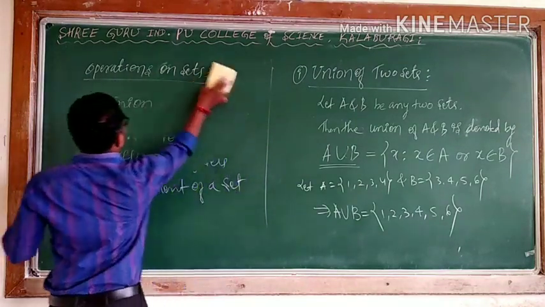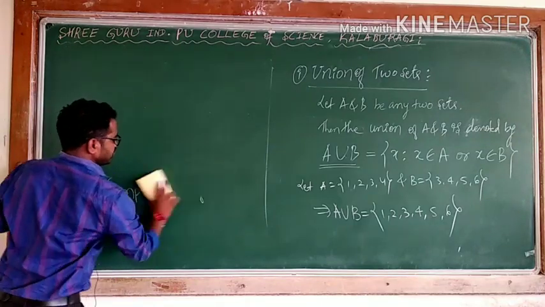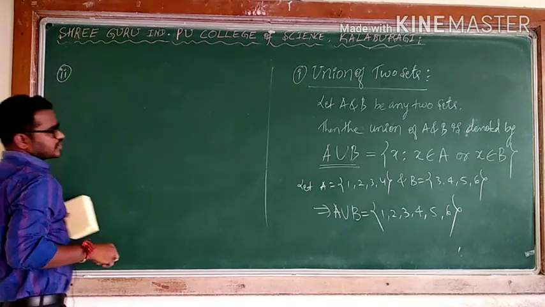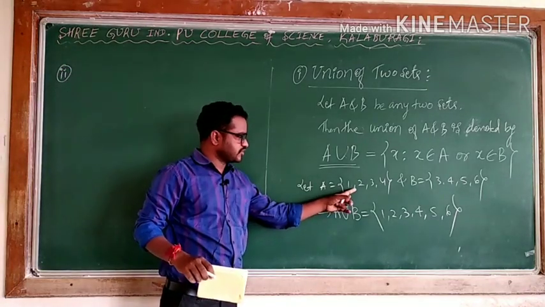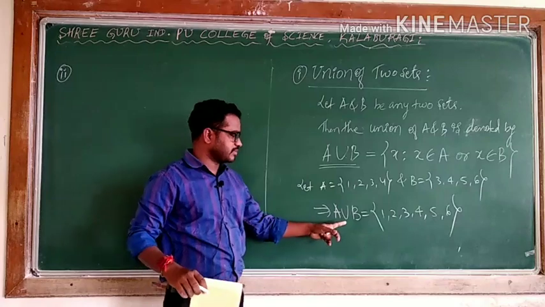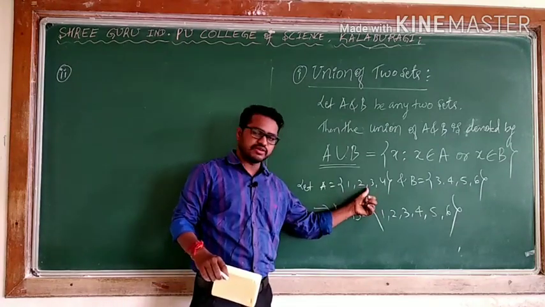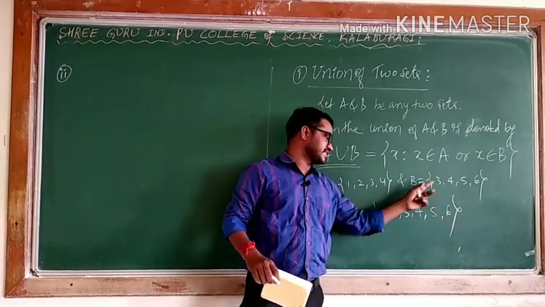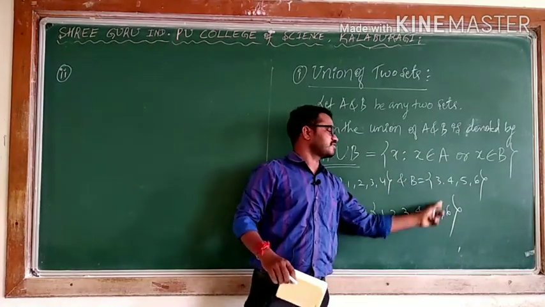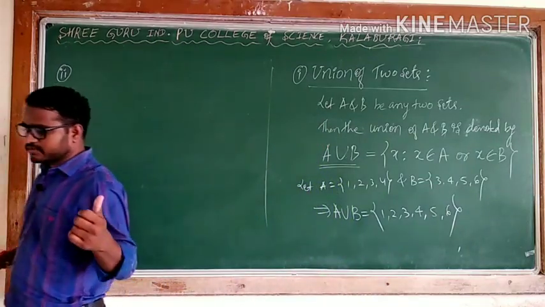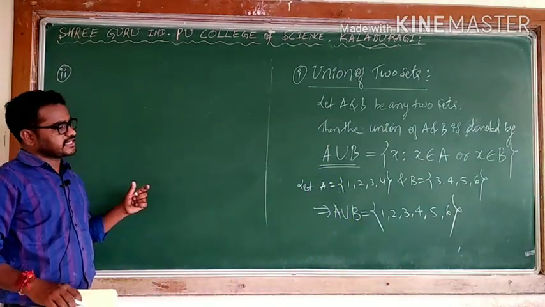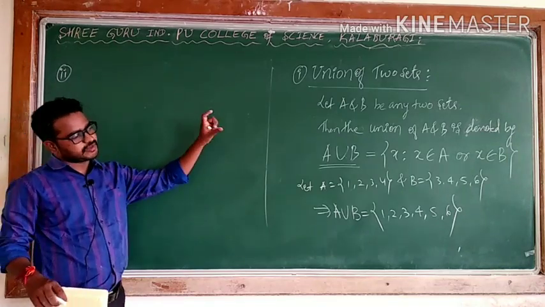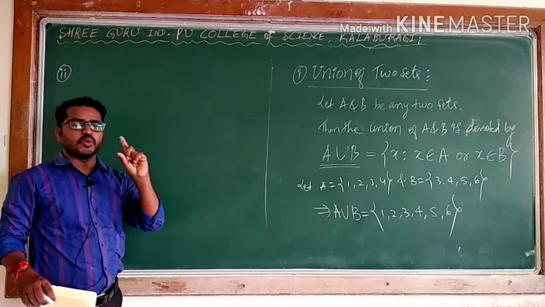Now I will take another example. Here 3, 4 and 3, 4 are repeated, but I consider 1, 2, 3, 4. When you consider 3, 4, don't consider 3, 4 again; once is enough. Then you can consider the next numbers 5, 6. So the union is the set of elements either from A or from B. If any elements are repeated in both, you consider them once.